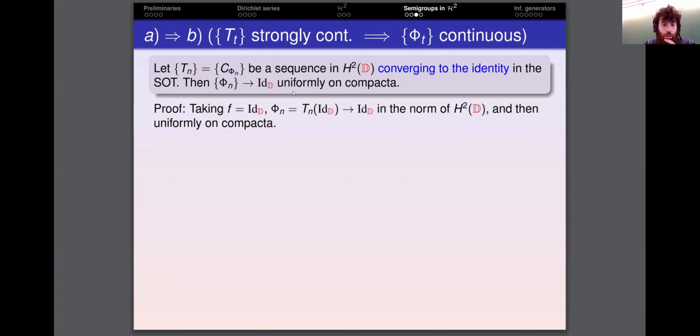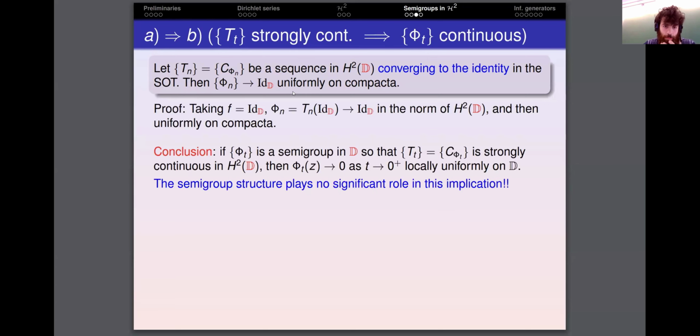But this is no longer... this is essentially using as a test function the identity map. But the problem is, we can test the identity map, and the semigroup structure in fact plays no significant role in this implication.